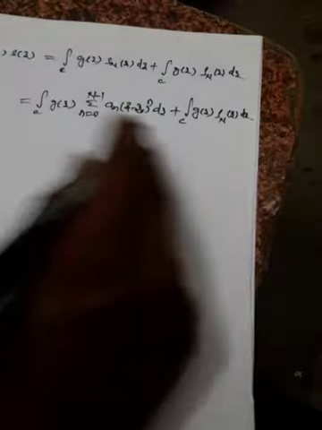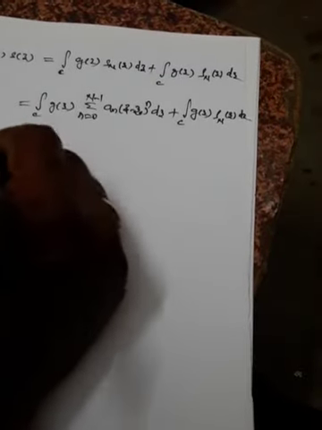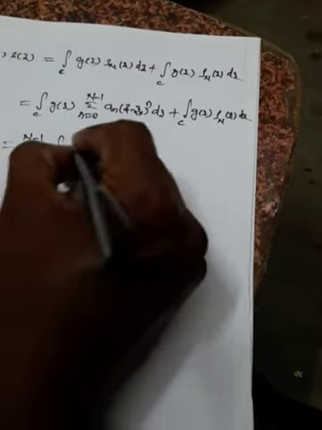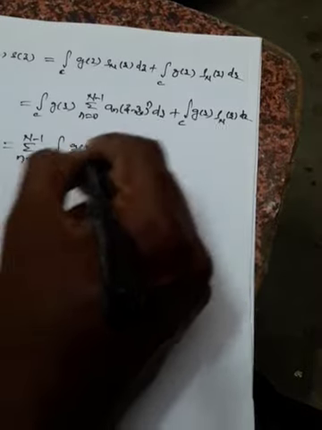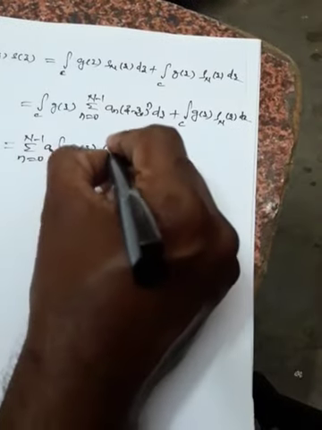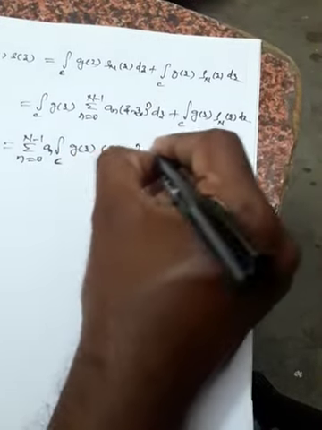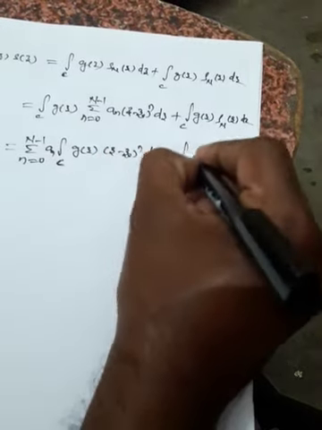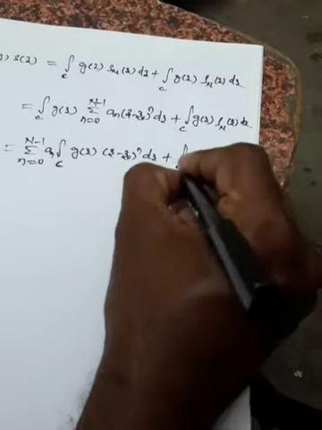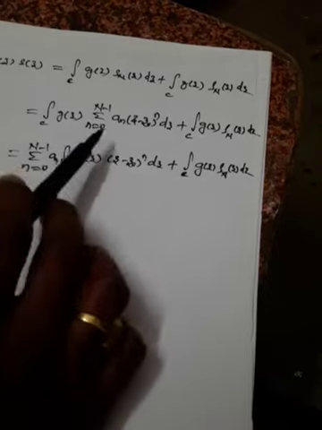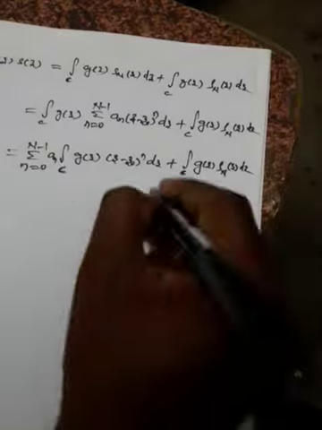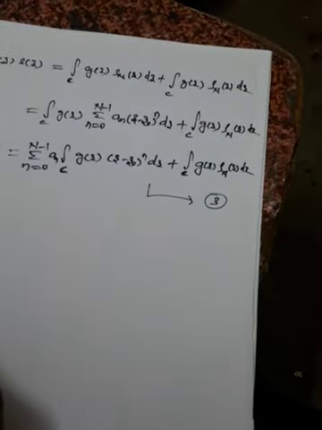Now I'll take the summation outside. So summation n equal to 0 to n minus 1, integral over C of g of z, and I'll write an outside, times (z minus z naught) to the power n dz, plus integral over C of g of z rho n of z dz. We have simply taken the summation outside, an also outside, and g of z (z minus z naught) to the power n dz inside. Let us take this as equation number 3.